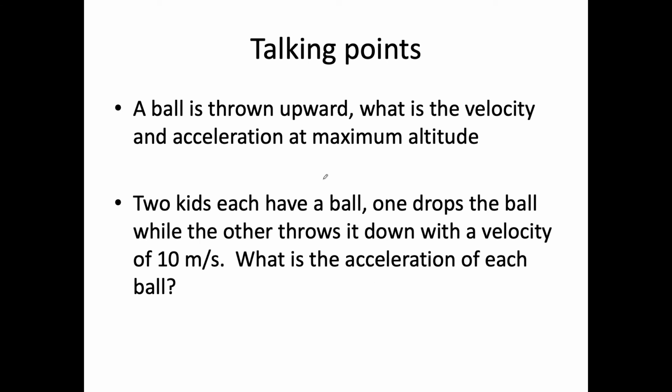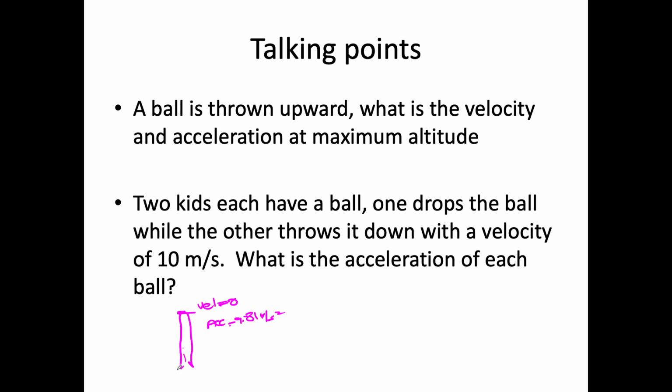All right, two talking points. First, if a ball is thrown upwards and comes to maximum altitude and comes back down, what's the velocity at this point and what is the acceleration? If it stops and turns around, the velocity should be 0. The acceleration is going to be minus 9.81 meters per second squared. It's always constant. It's always acting on this ball.